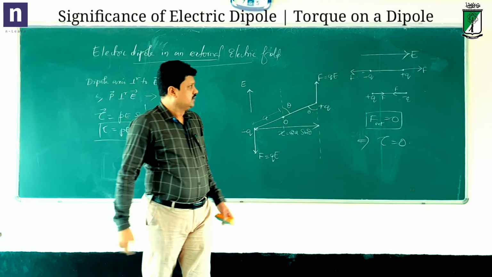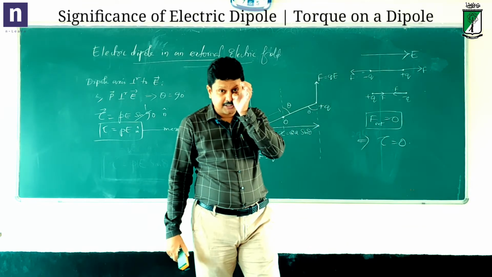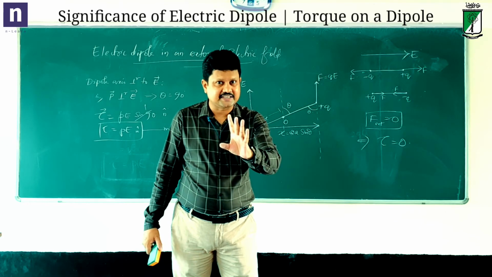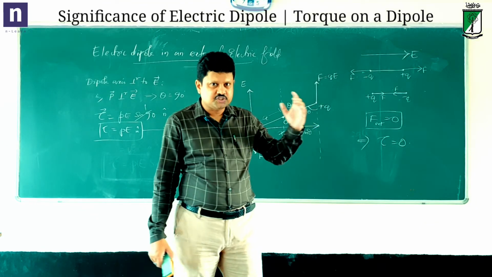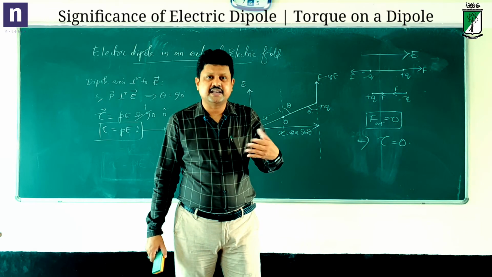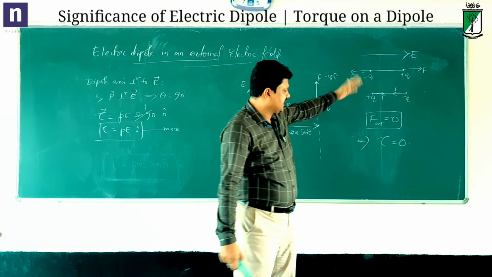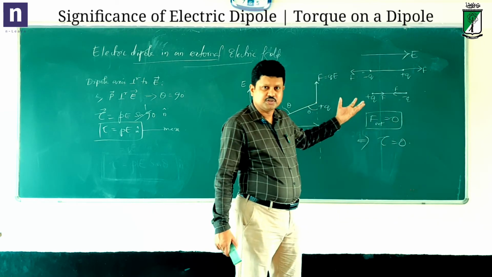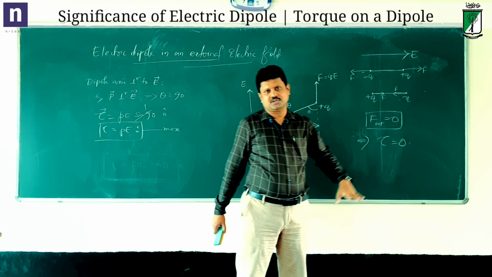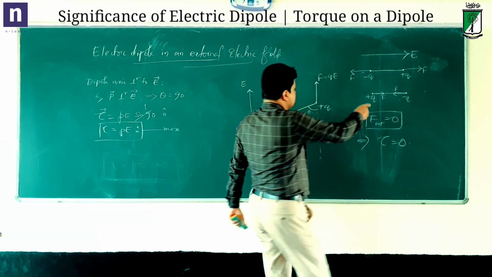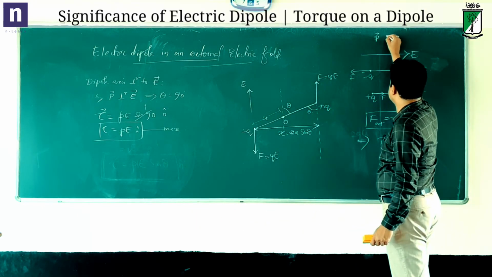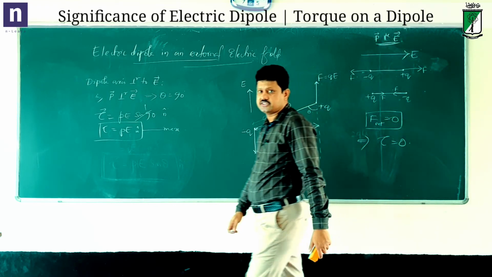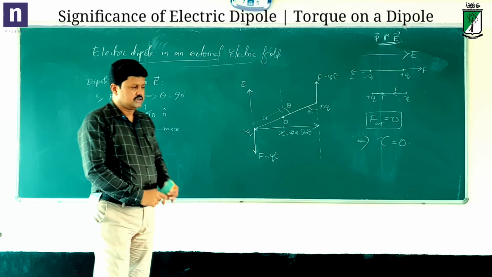So no torque acts when an electric dipole is placed parallel to an external uniform electric field. Remember, uniform electric field. If an electric dipole is placed in an external uniform electric field, parallel or anti-parallel, it's the same thing. In either case, the net force on the dipole is 0, and thereby the net torque is also 0. So, with the dipole moment parallel to the electric field, the net torque is 0 and the net force is also 0.